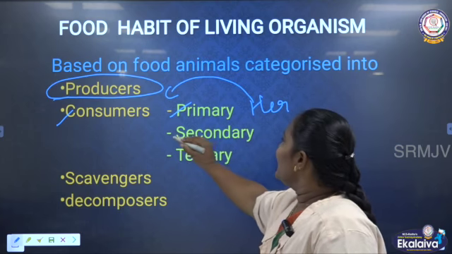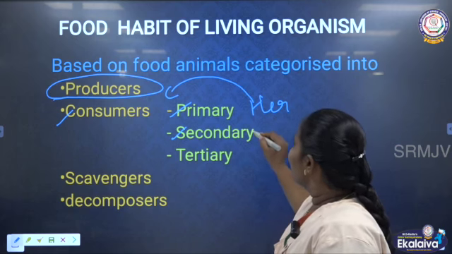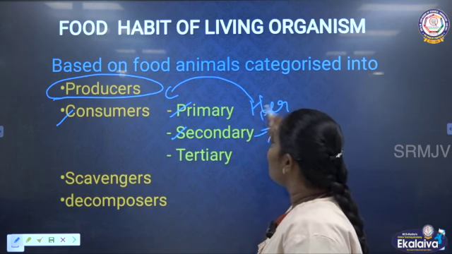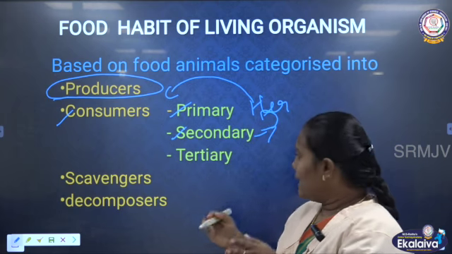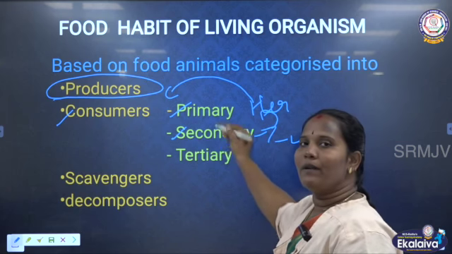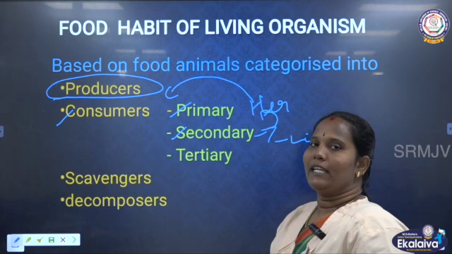Next one is the secondary consumer. Secondary consumers feed on the primary consumers, the herbivores. For example, the lion gets its food from the primary consumers, deer, cow, like that. So they are all secondary consumers.